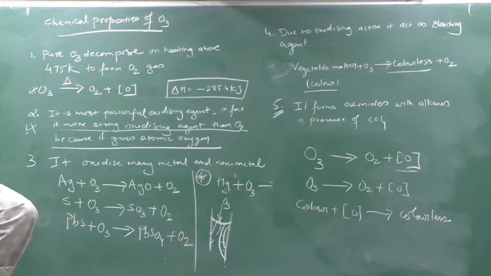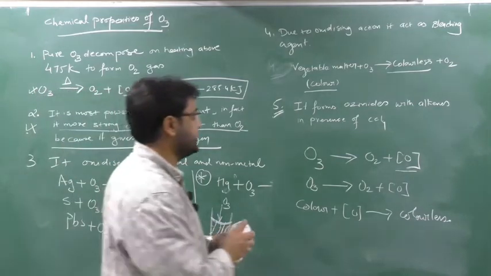Therefore, it converts the color material to colorless material. Hence, it is used in bleaching ivory, delicate fabrics, etc.